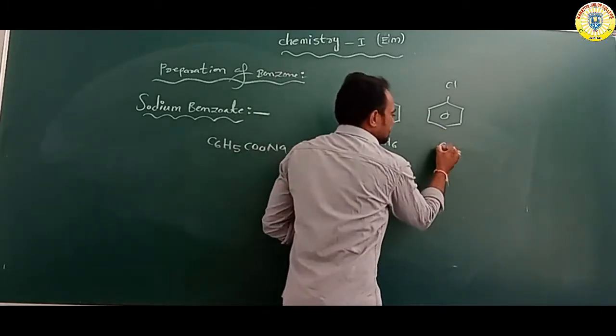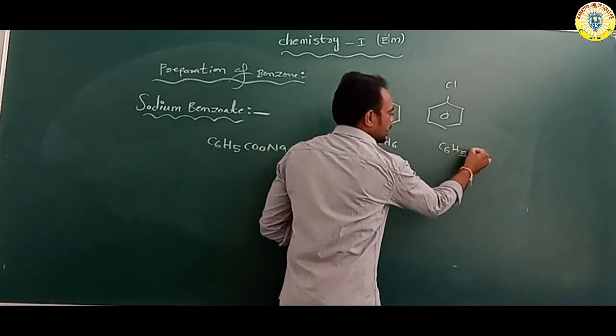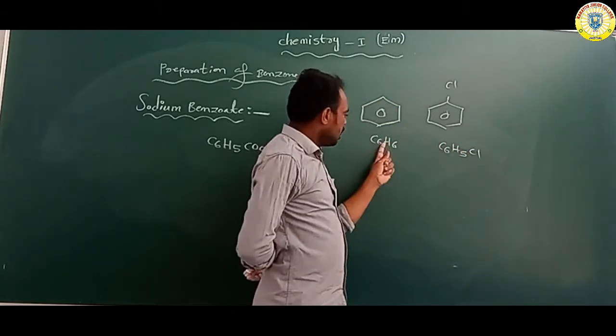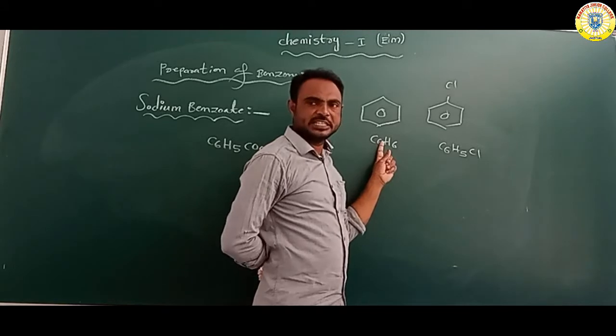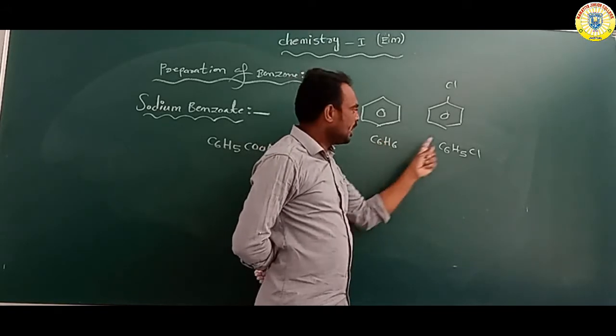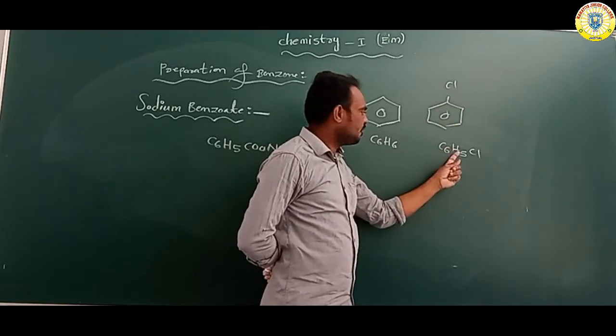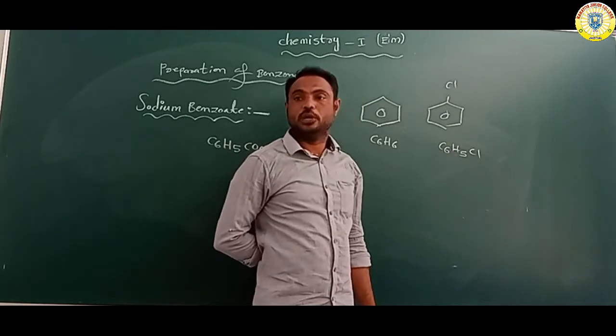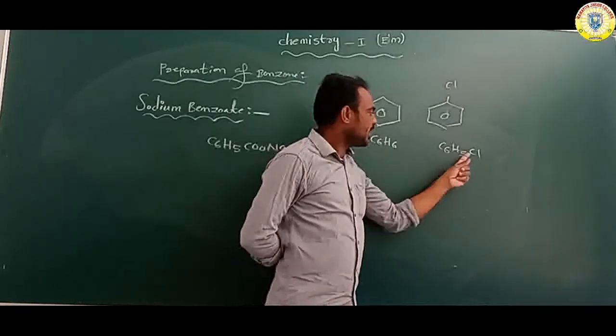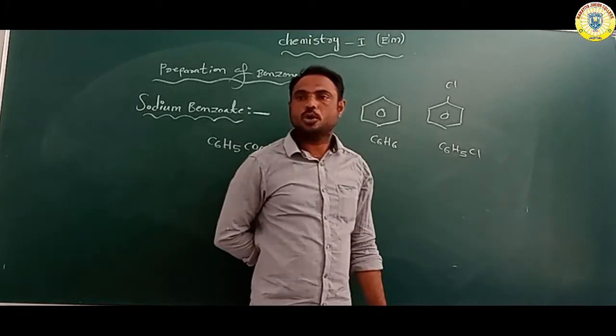So C6H5 only, Cl. See, C6H6 is the benzene; when chlorine attaches, one hydrogen is lost, C6H5Cl. So chlorobenzene.